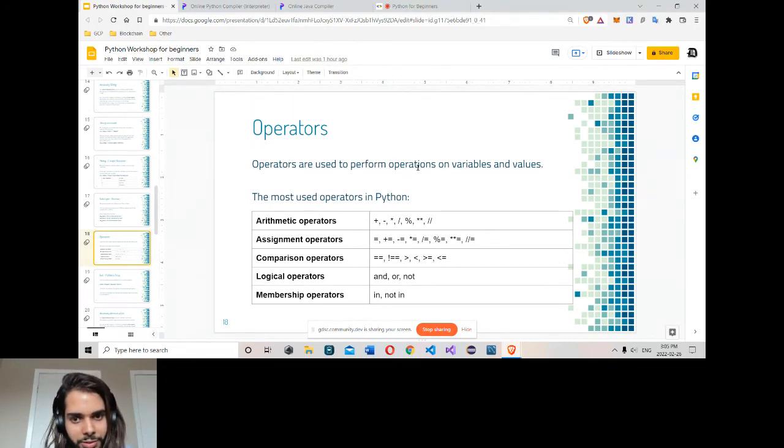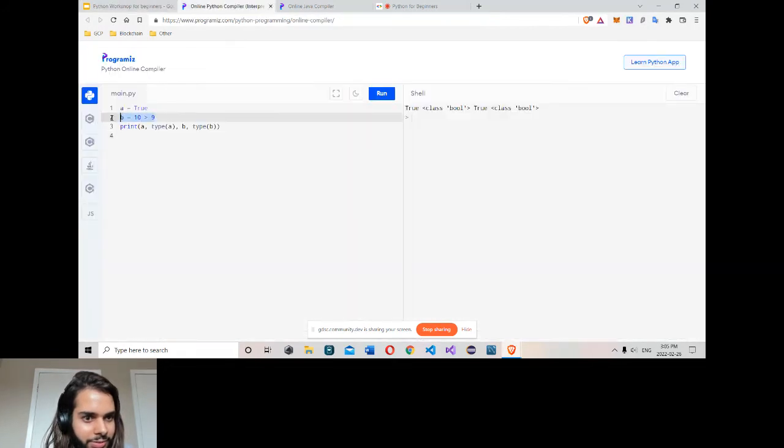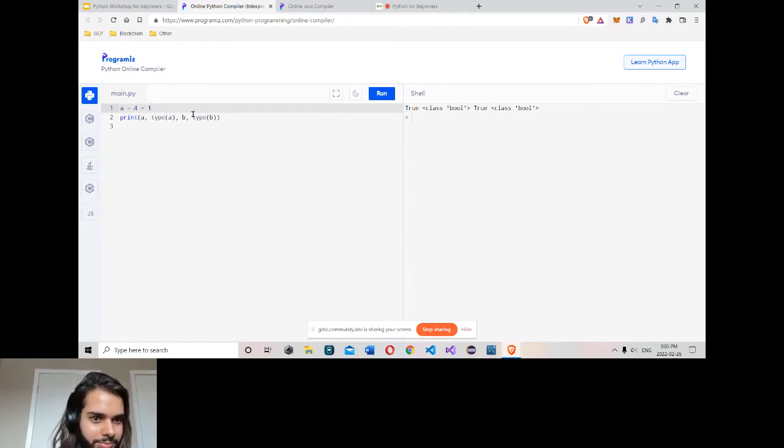Operators are used to perform operations on variable values. So let's go here, and yeah, 1 plus 4 plus 1. So an operation is a way to perform some calculation on data. 4 and 1 are operands. So here the operation will perform an addition.